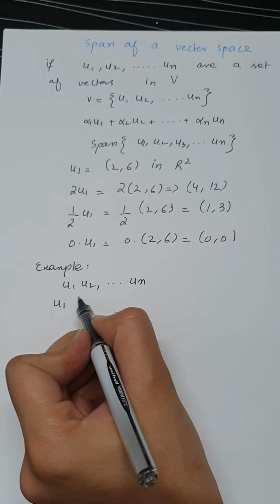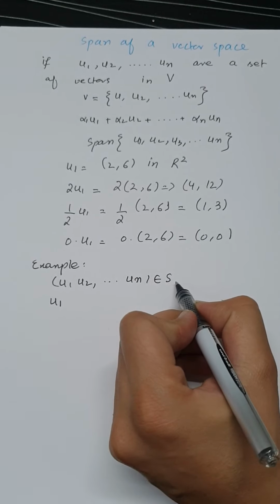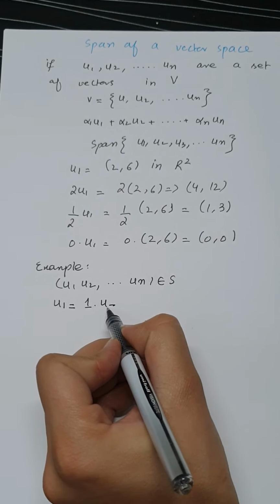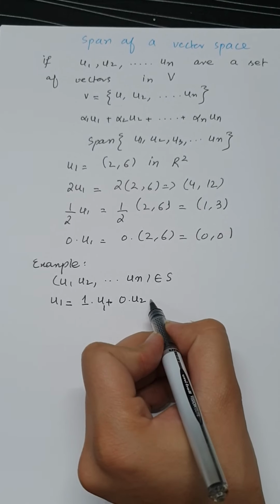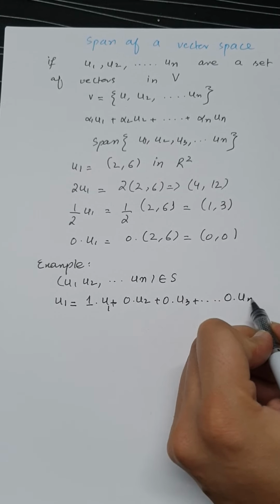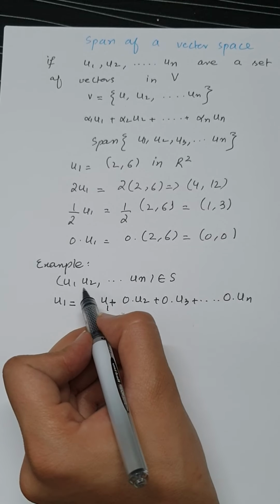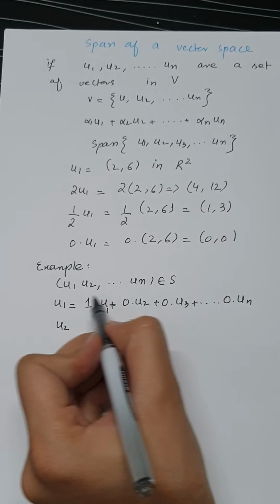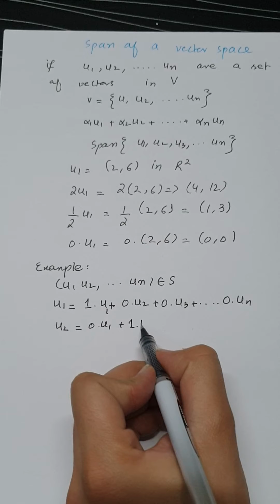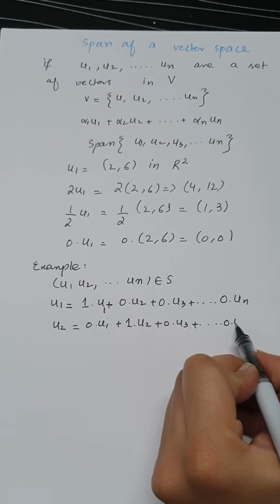So if I want to generate the vector u1 as a linear combination of these vectors that belong to the vector space S, this can be done by writing 1 dot u1 plus 0 dot u2 plus 0 dot u3 plus up to 0 dot un. Similarly, if I want to generate u2 from these given vectors, then I will write 0 dot u1 plus 1 dot u2 plus 0 dot u3 plus up to 0 dot un.